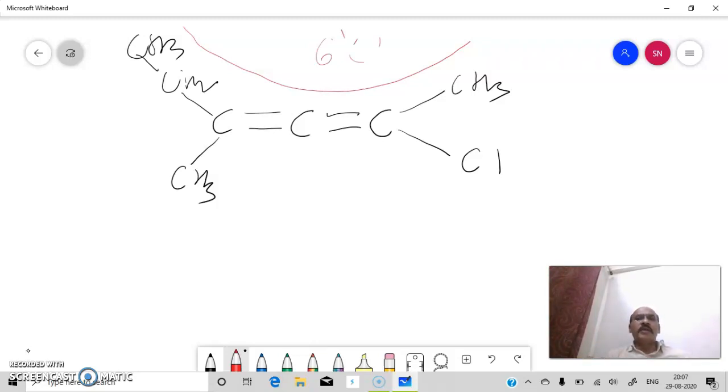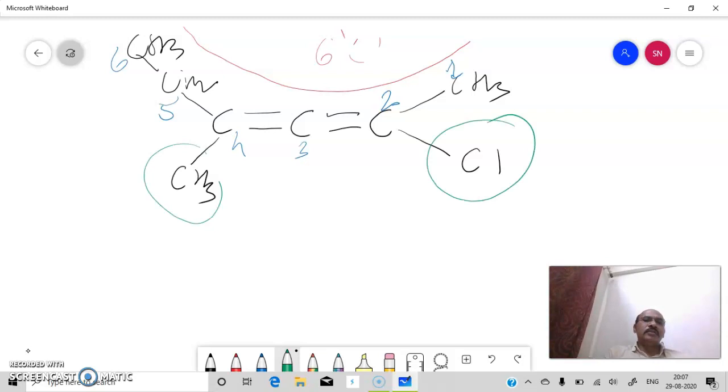The double bond bearing carbons will appear at the lowest possible number if we proceed from the right side for the numbering. So numbering will be from this methyl: 1, 2, 3, 4, 5 and 6. Other than the 6 carbon atoms, there are 2 more groups and those are substituents. One is chloro and the other is methyl.